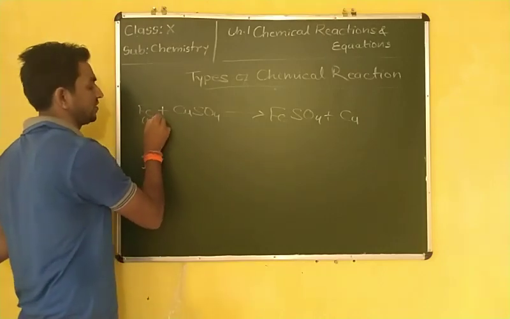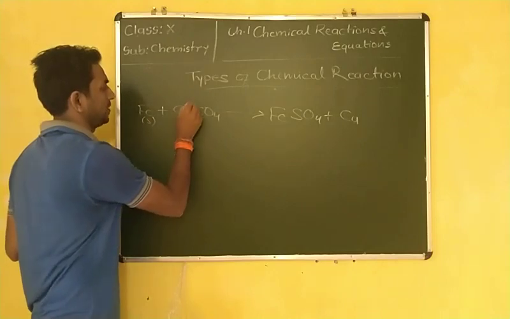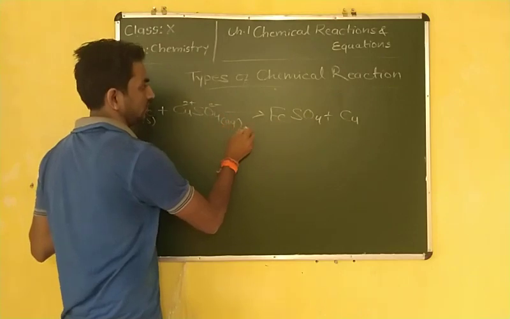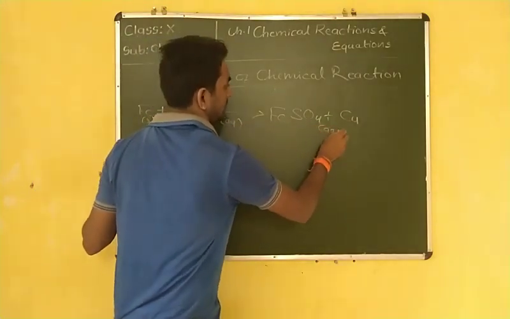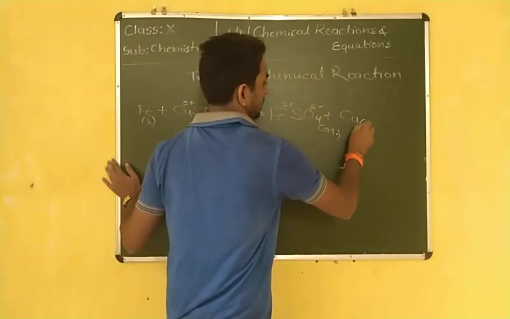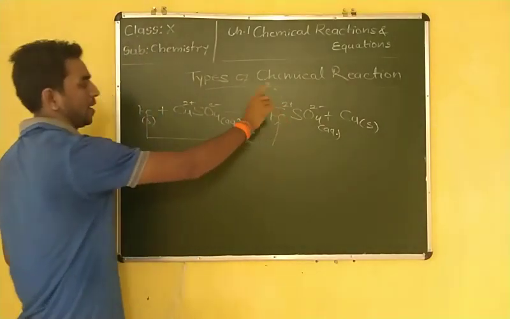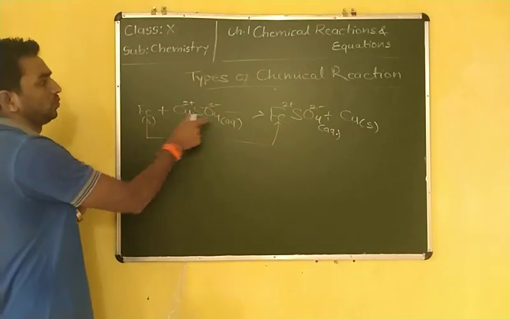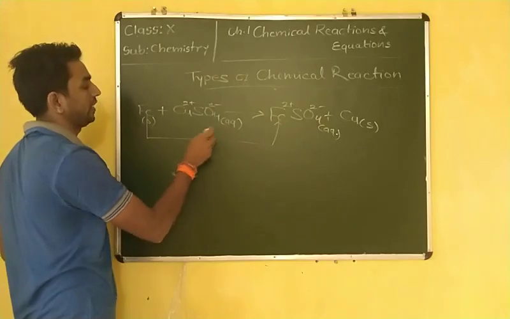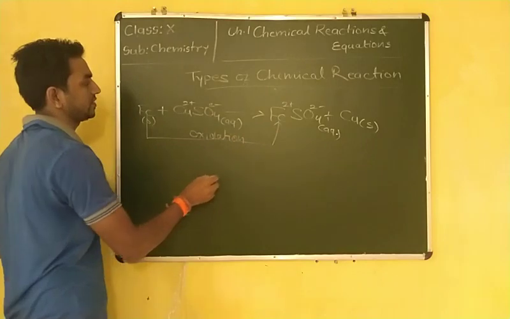Here iron is initially in the solid state, which we have dipped. The copper sulfate, Cu2+ SO4 2-, is in the aqueous form. The Fe2+ SO4 2- is formed in solution. So Fe goes from the neutral state to Fe2+, forming ferrous. Loss of electrons is going on, so it is oxidation.